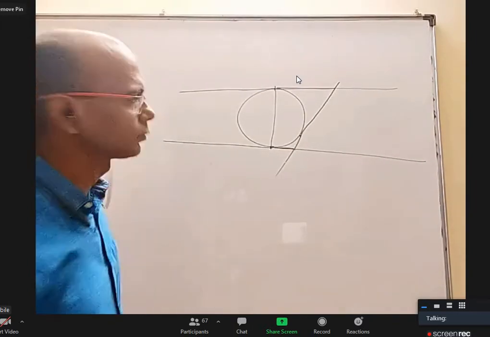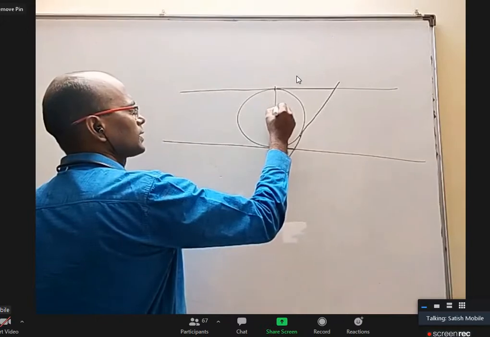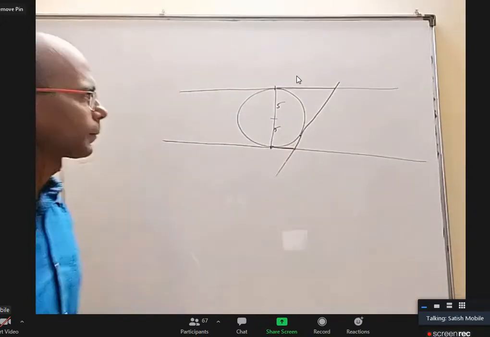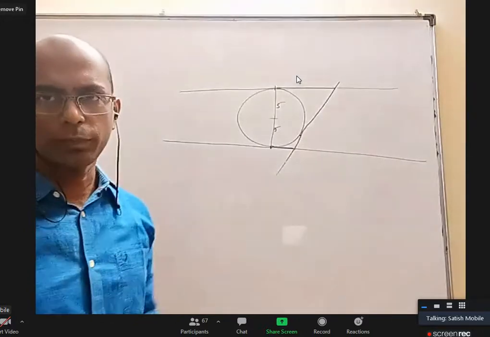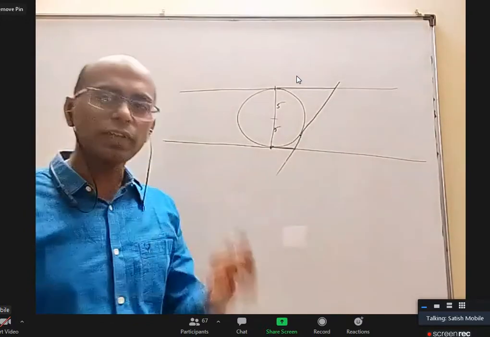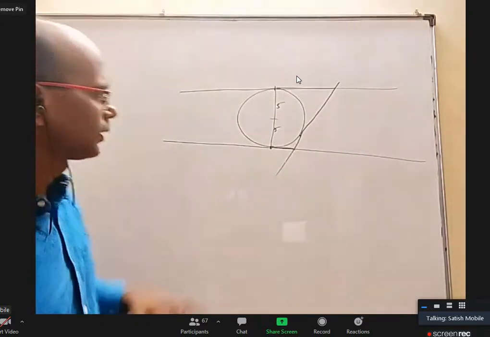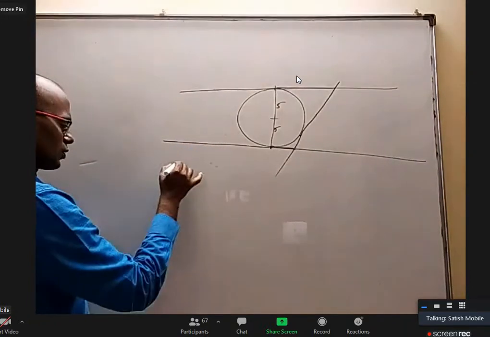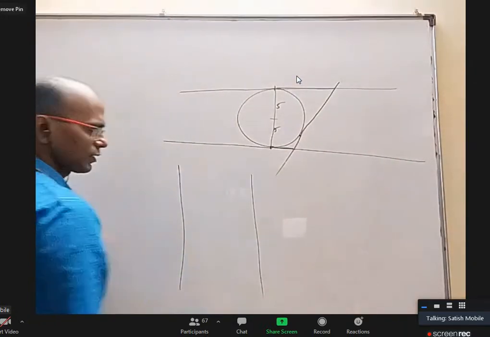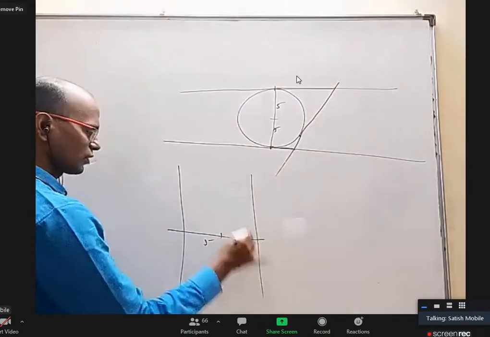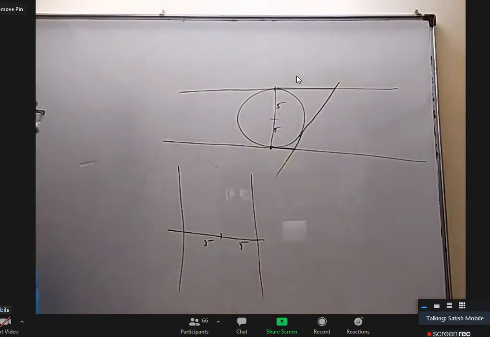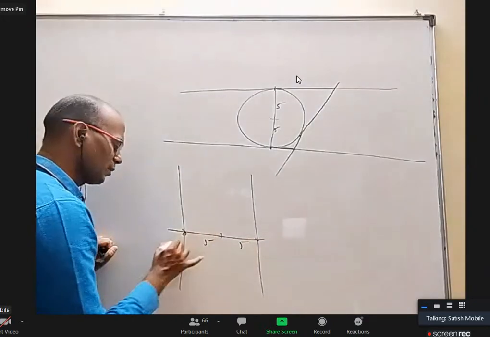Let us say this is 5 and this is 5. Then this length into this length is always 5 square. That is the property of circle. But I will tell you a generalization of this some other way. I want to rotate this figure like this. Imagine two vertical lines, and this is 5 and this is 5. These two are two fixed points A and B.